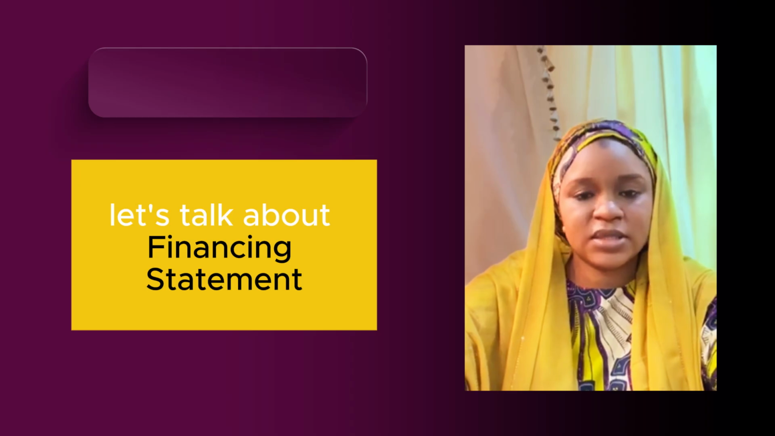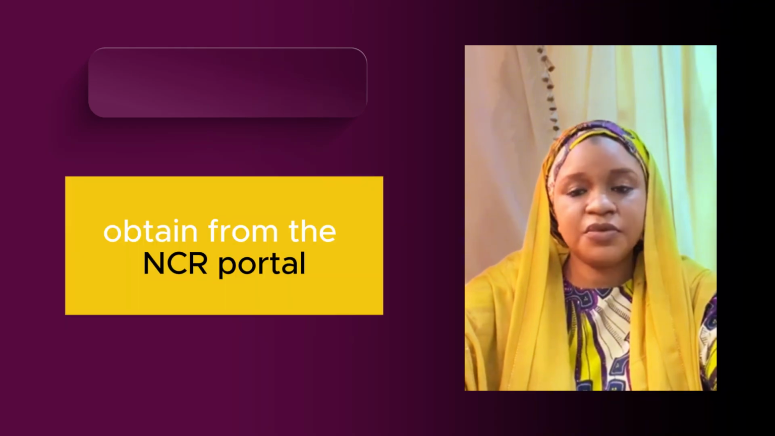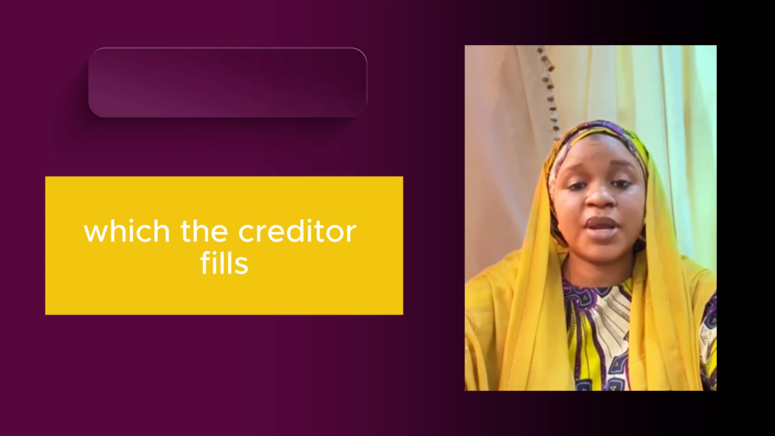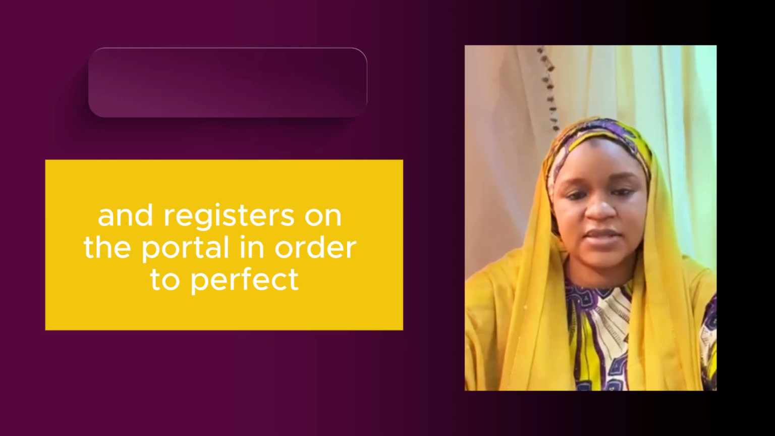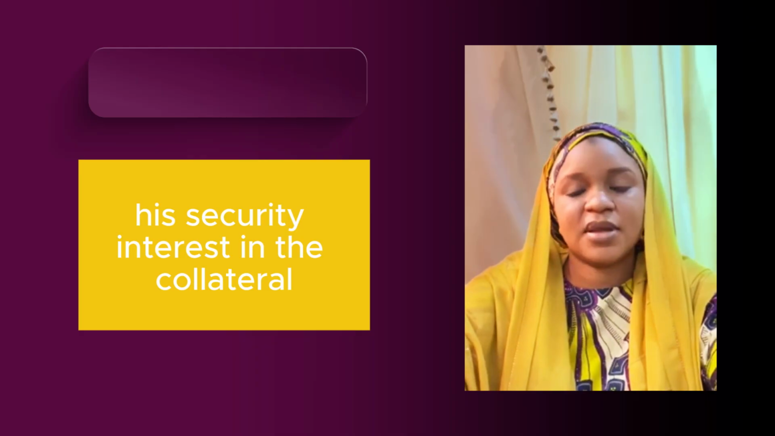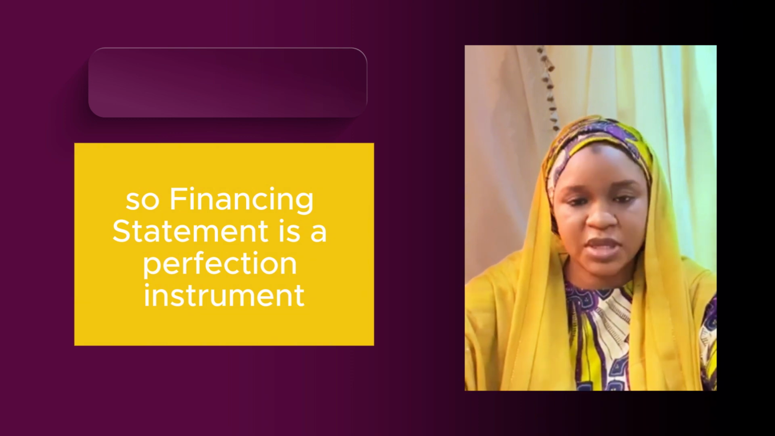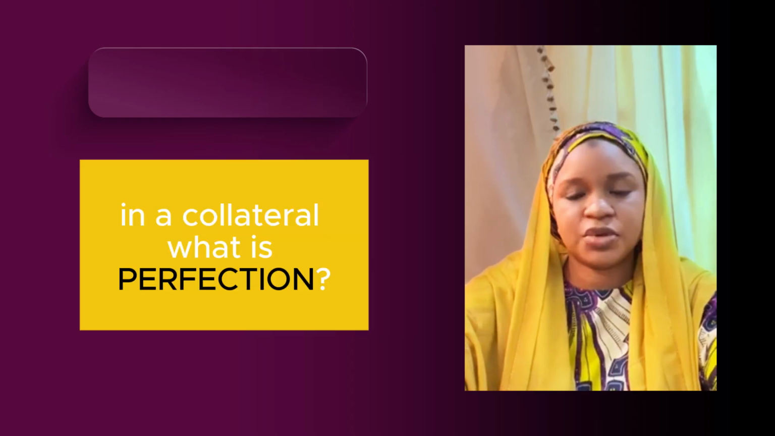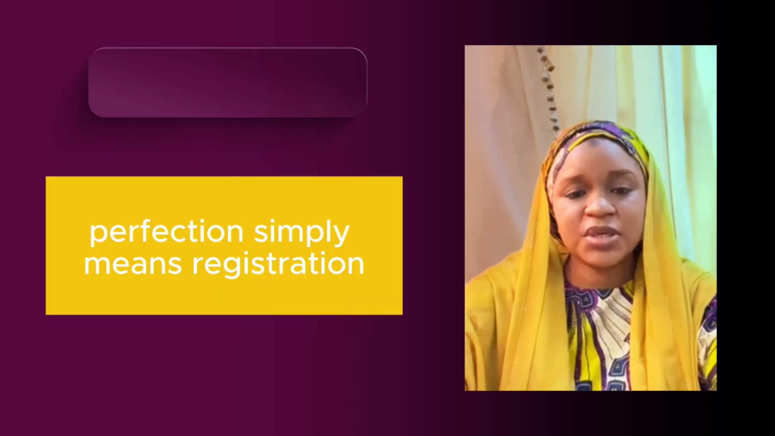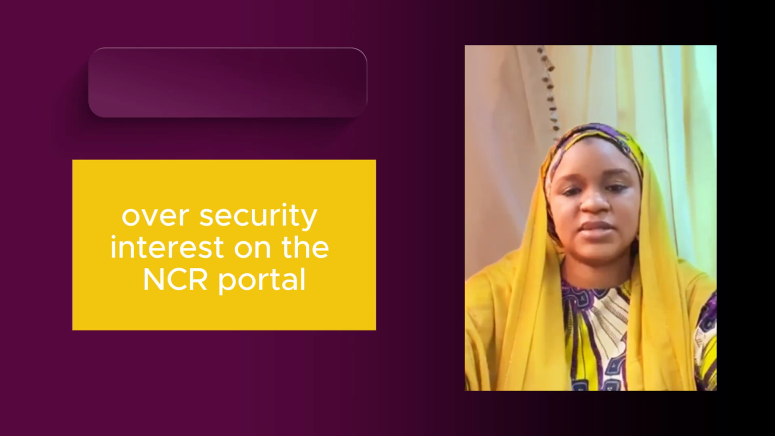Let's talk about the financing statement. A financing statement is an online form obtained from the NCR portal, which the creditor fills and registers on the portal in order to perfect his security interest in the collateral. So, a financing statement is a perfection instrument. It is an instrument used to perfect security rights in a collateral. What is perfection? Perfection simply means registration of a security interest on the NCR portal.